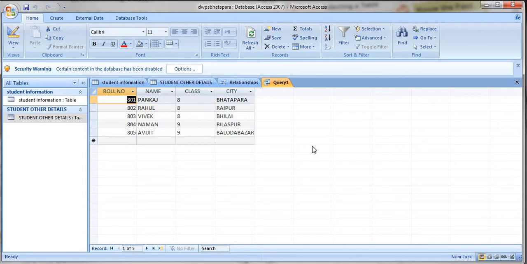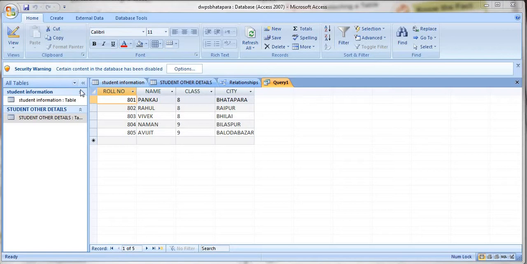On the basis of our query, this table has been generated, and see here we have the roll number field, name field, class field and city field. And only the list of those students has been shown who are in class 8 and 9, because I had given the criteria that I want to see the list of students who are in class 8 or 9. Understood? So this thing we have seen.